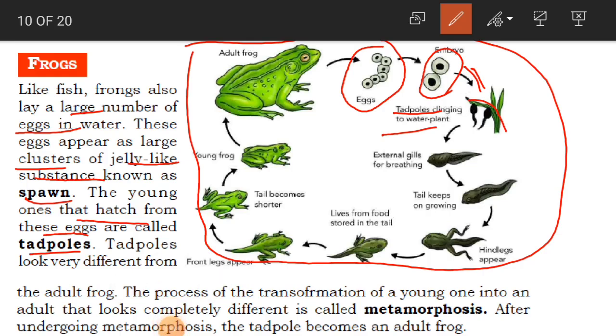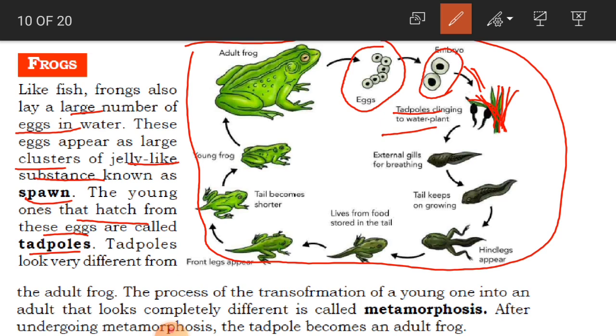So they are very close to this plant, in the sense they are sticking to that water plant. If you see, even in water we have got plants. We have got fixed plants, floating plants, and submerged plants. Here these tadpoles, that is the young ones of the frog, are sticking to those plants.